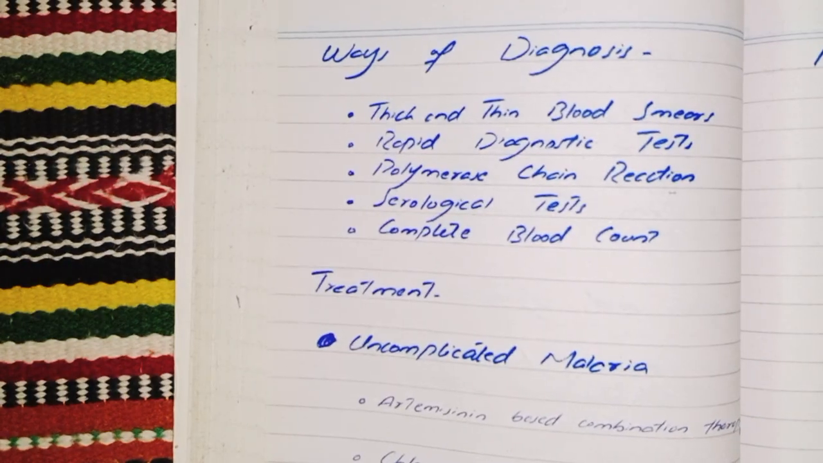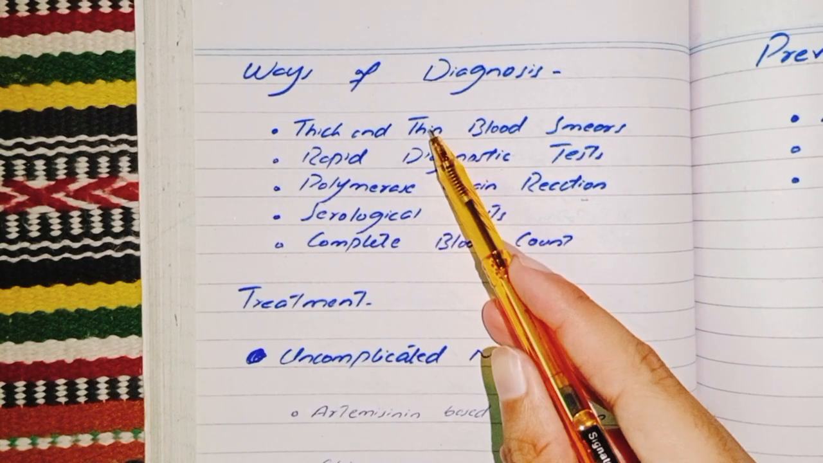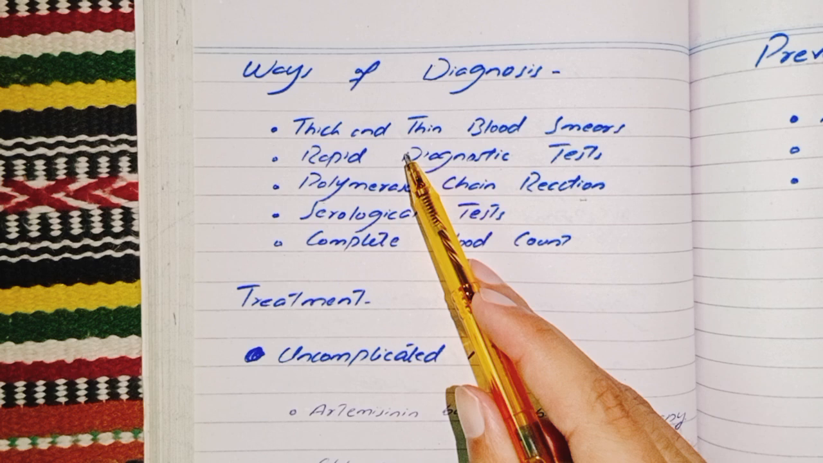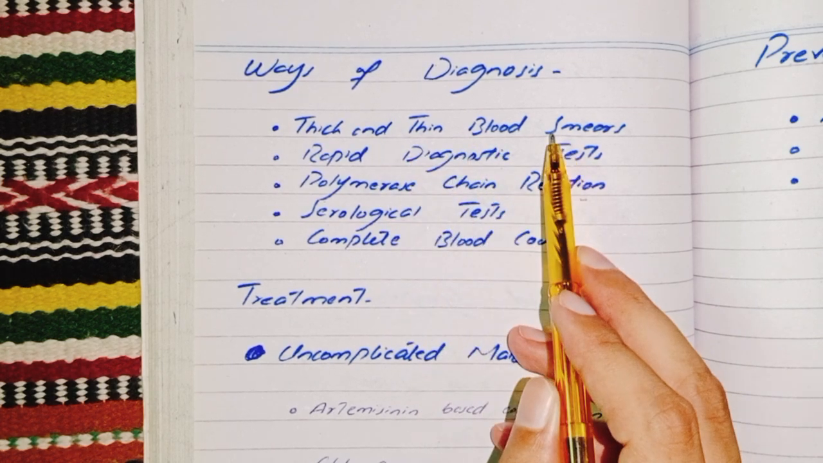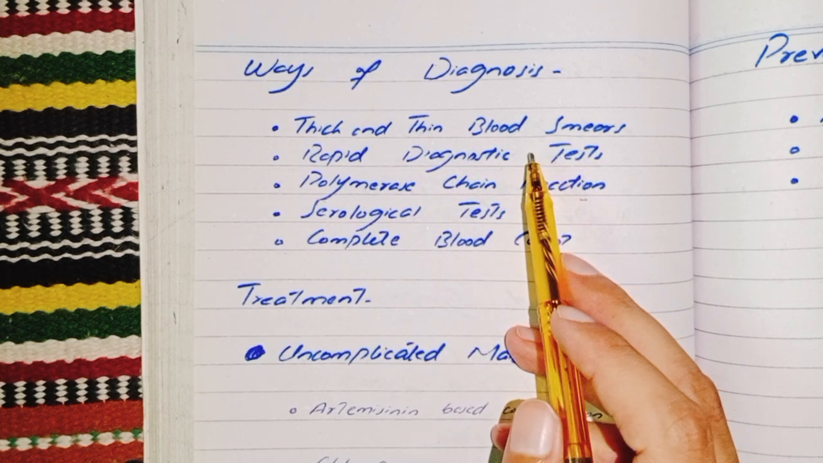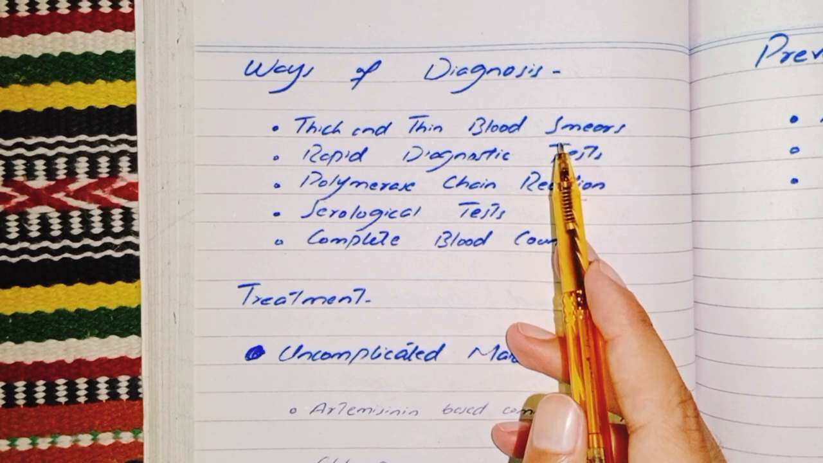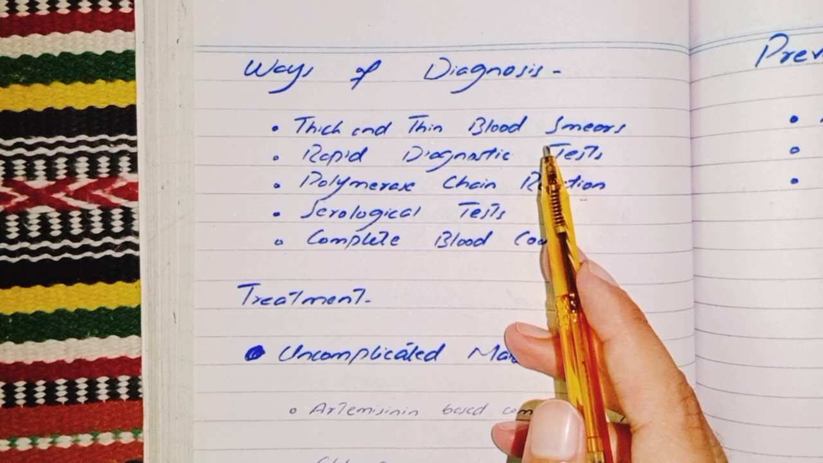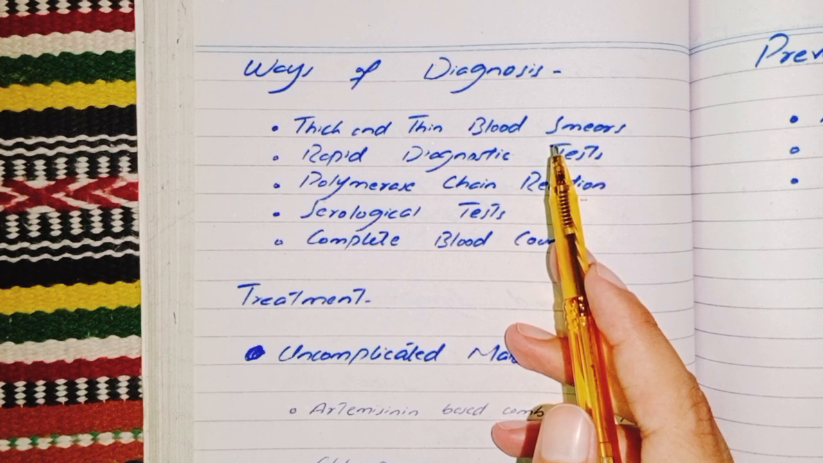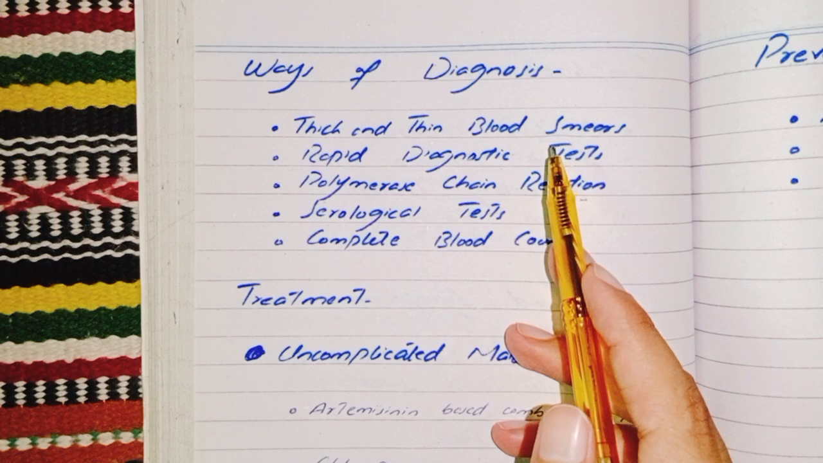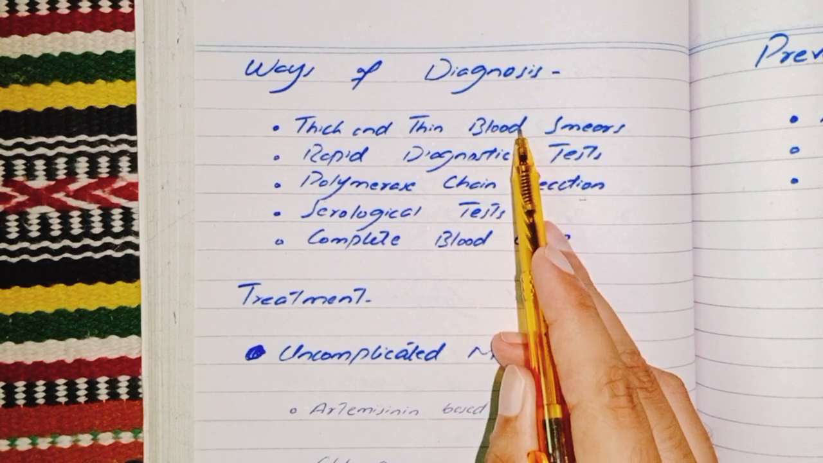Next section is about the ways of diagnosis. We diagnose malaria in the following ways. The first way of diagnosing malaria is thick and thin blood smear. It is a microscopic examination. It's the gold standard for malaria diagnosis. A thick smear increases sensitivity by concentrating the parasites, while a thin smear allows for species identification and parasitemia estimation. Okay, it is the gold standard test for diagnosing malaria.